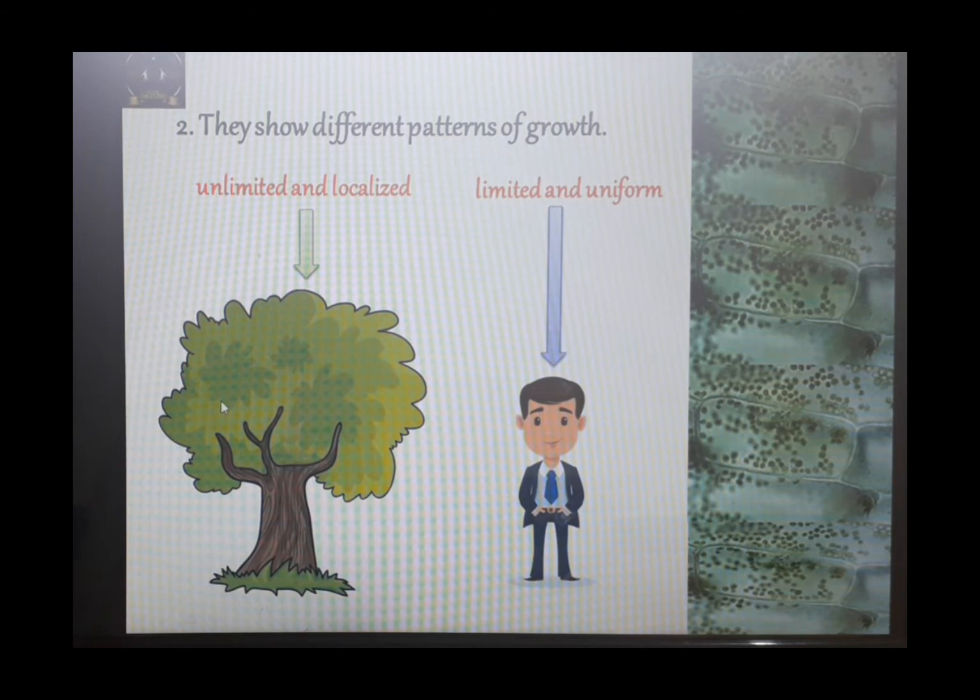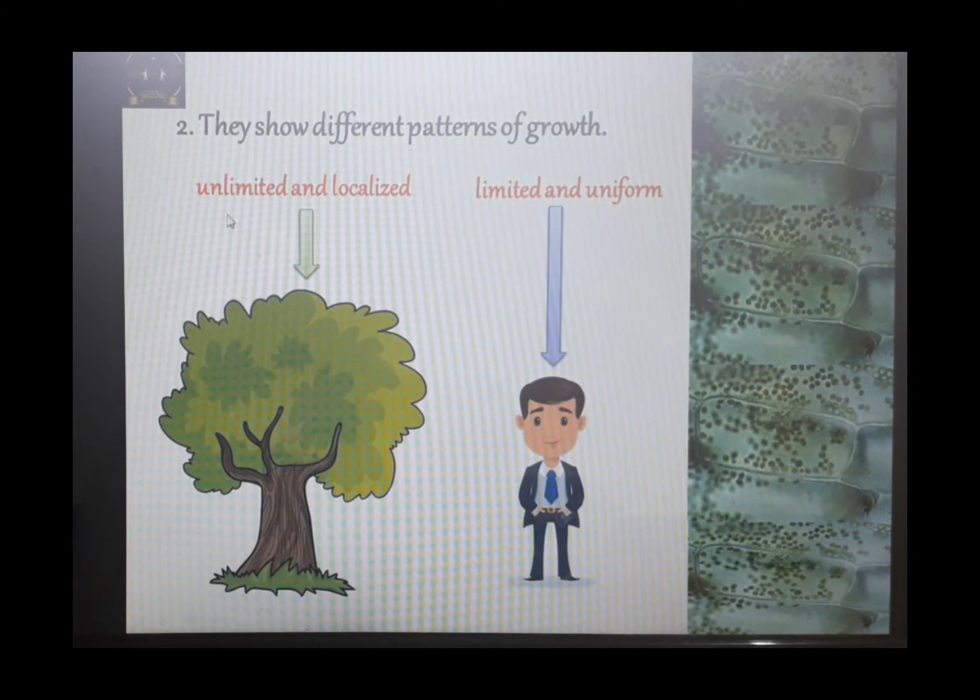See, on your screen you have a picture of a plant. In plants, the growth is unlimited and localized. Unlimited growth means what? The plant will continue to grow during its lifespan. For example, if I take a small mango sapling, over the period of maybe 5 or 10 years it will grow into a big tree. But does it mean that the growth of that particular mango tree stopped? No. It will continue to grow till it is alive.